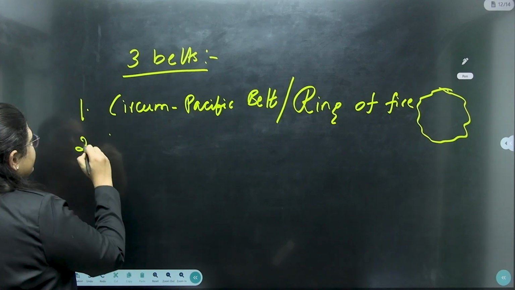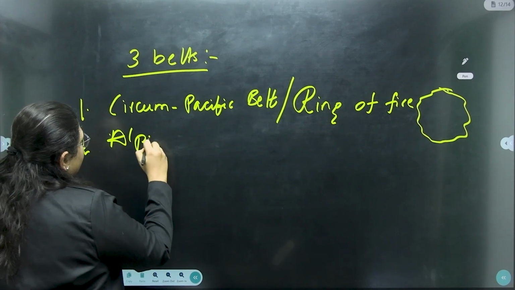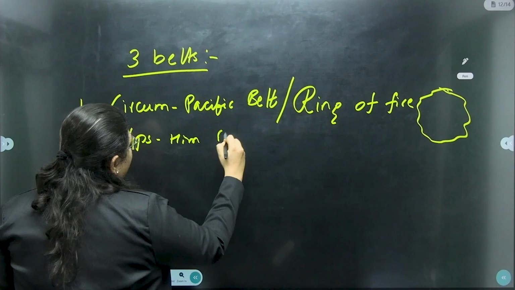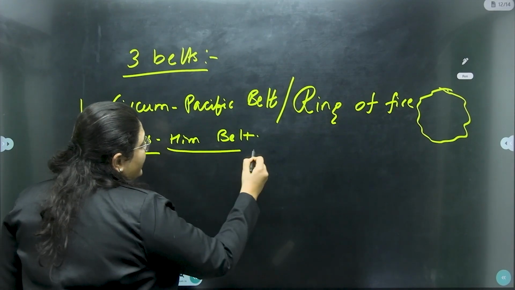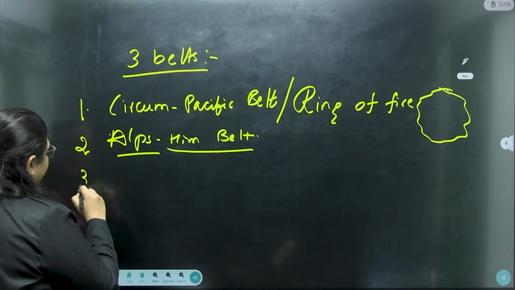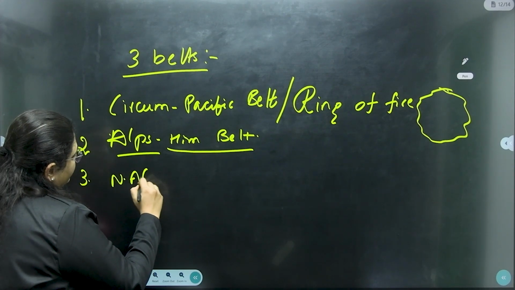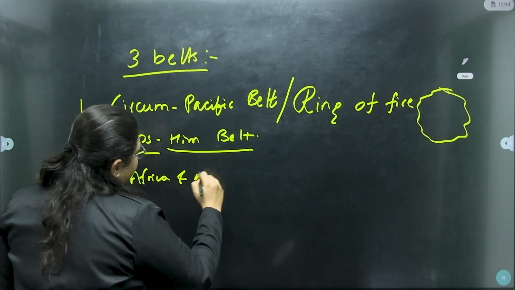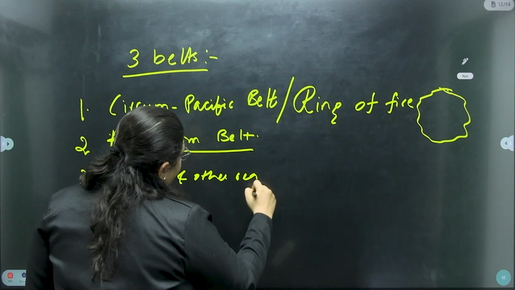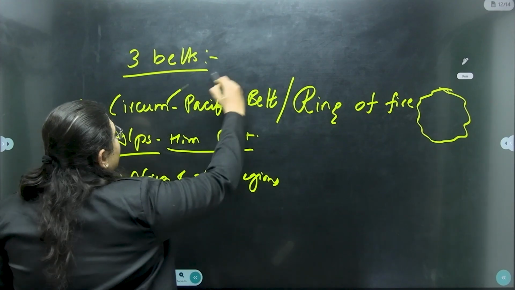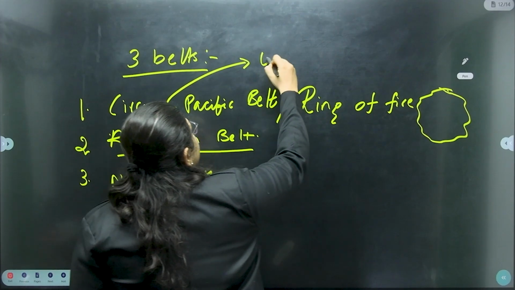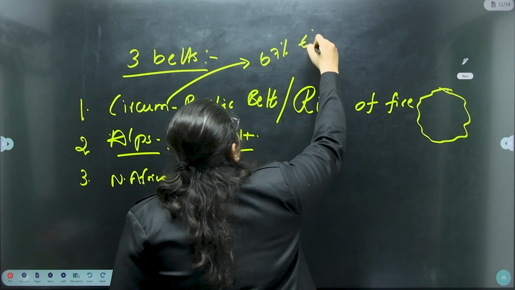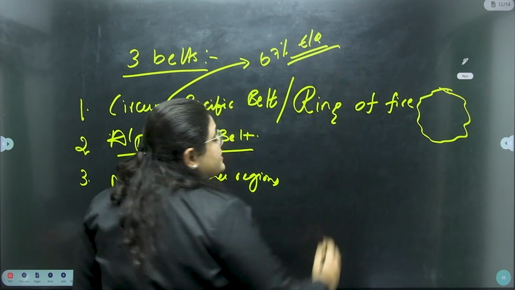Number 2, it's the Alps Himalayan belt. It starts from the Alps in Europe to the Himalayas in Asia. Number 3, the North African and other regions. It is important to note that in the Circum-Pacific belt, almost 67% of the earthquakes are seen.